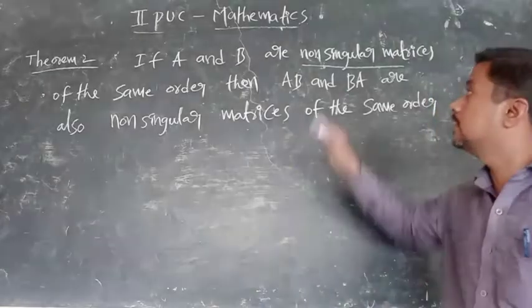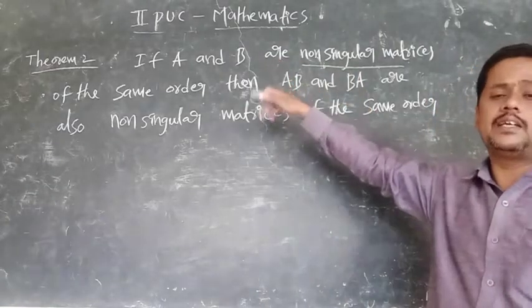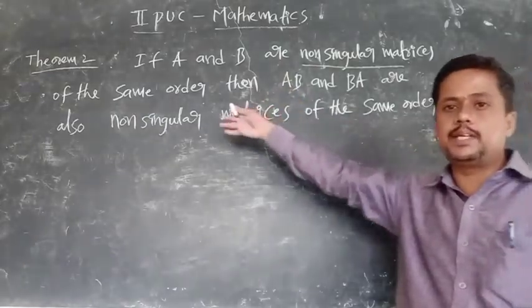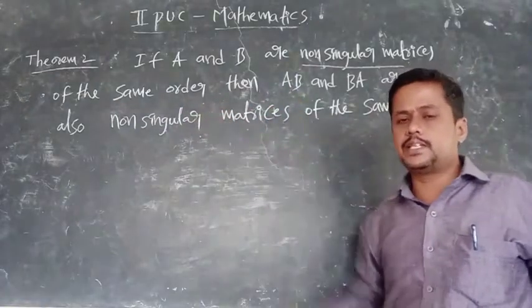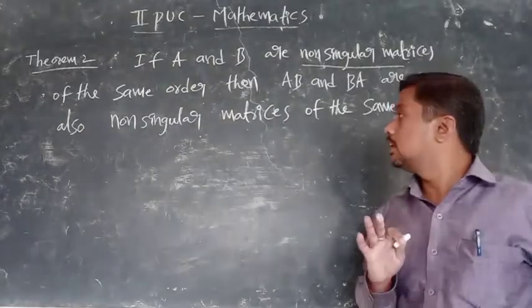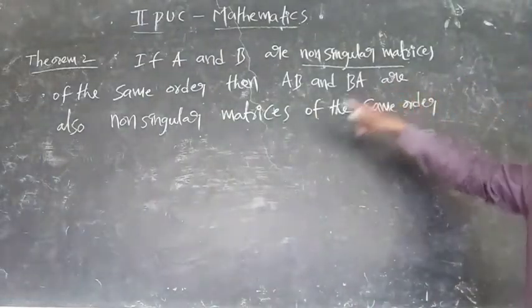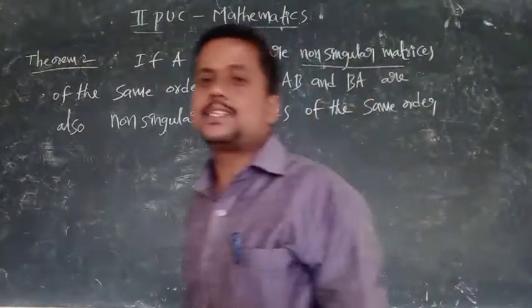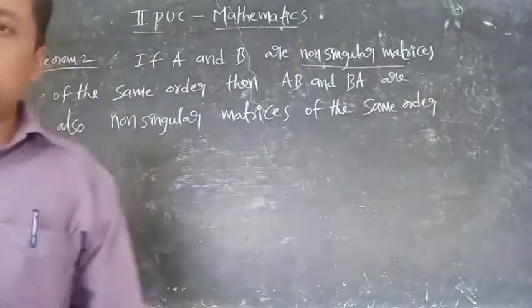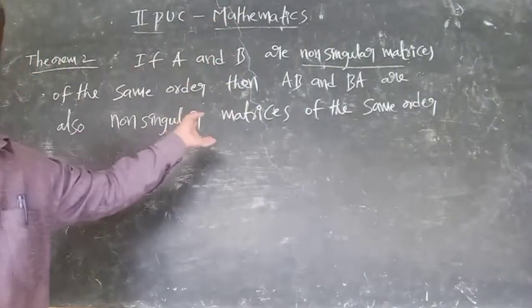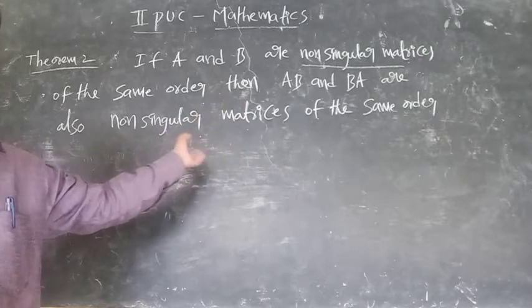That's why, if A and B are non-singular, then the multiplication AB and the multiplication BA are also non-singular matrices of the same order. Understood? AB non-singular, BA also non-singular.